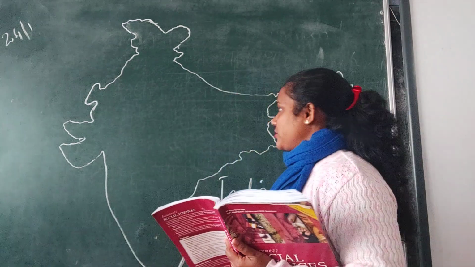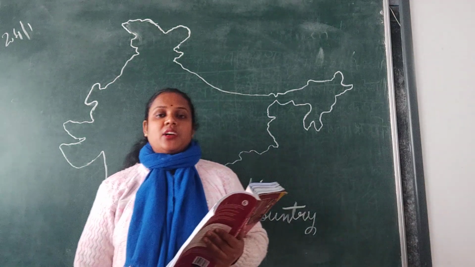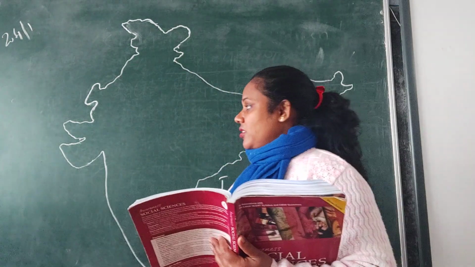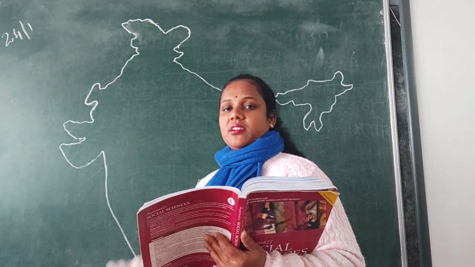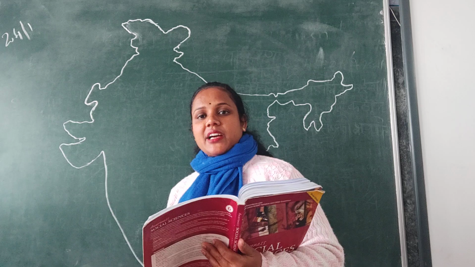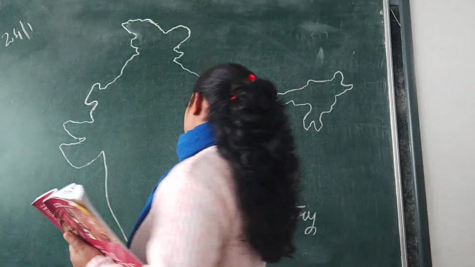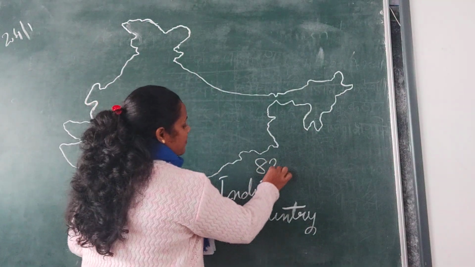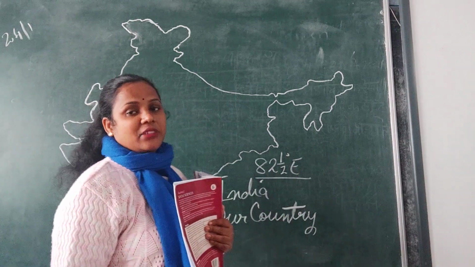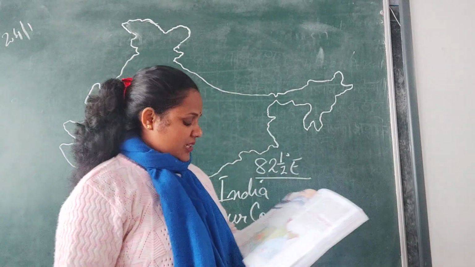In the previous class I had told you that India is situated in Asia, in the south side of Asia. And then I told you which is the time decided for India. IST, Indian Standard Time, is whatever time falls on the longitude of 82.5 degree east, which is crossing through Allahabad, Prayagraj. That is the time decided for the whole country. Okay, these are the things we had learned.